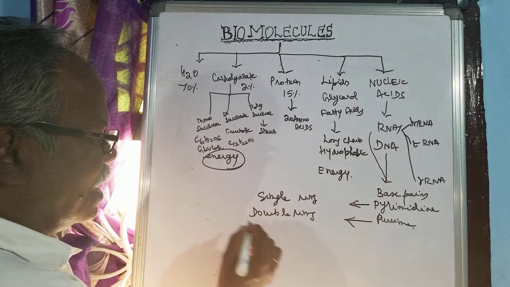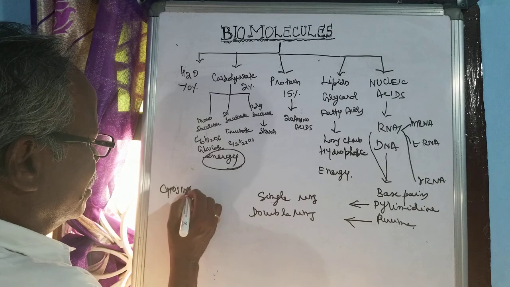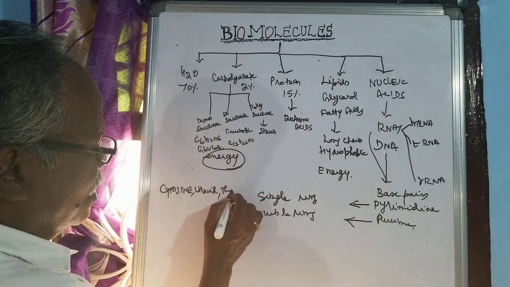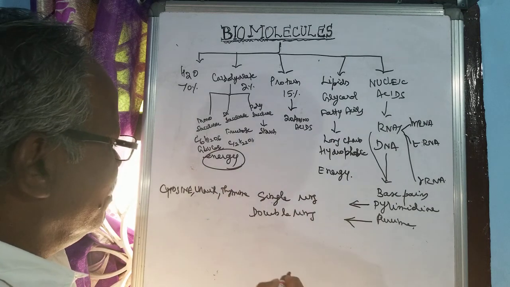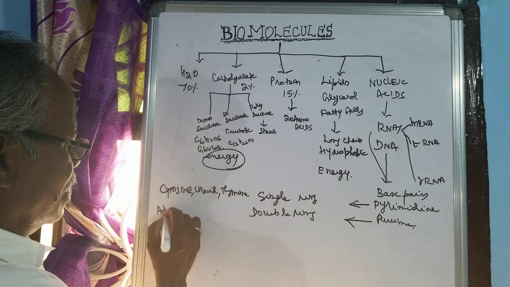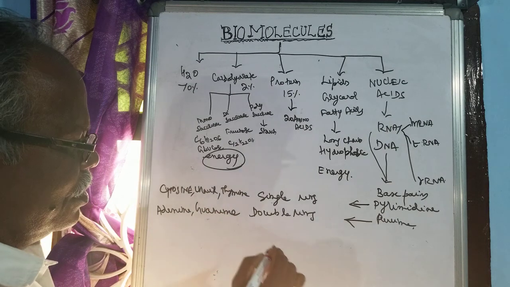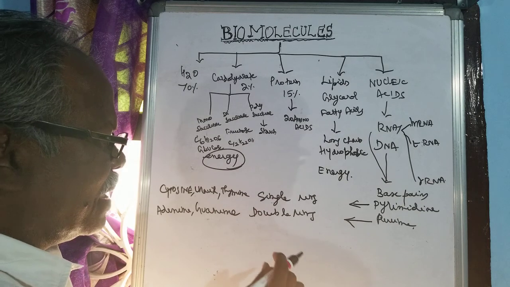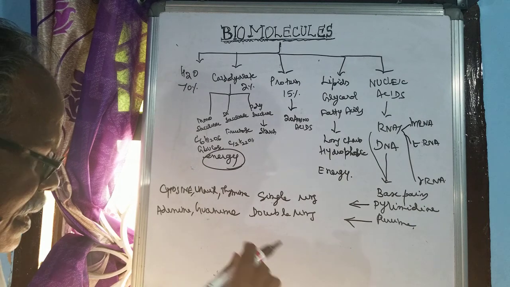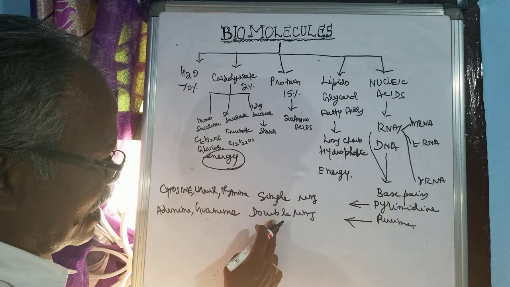The pyrimidines are cytosine, uracil, and thymine. These three are called pyrimidines, and the double ring structures called purines are adenine and guanine. So these are called the basic base pairs. And regarding the structure, this is single ring, this is double ring.